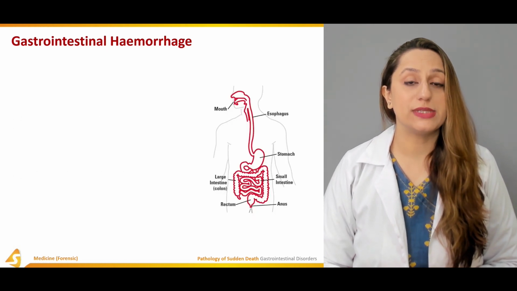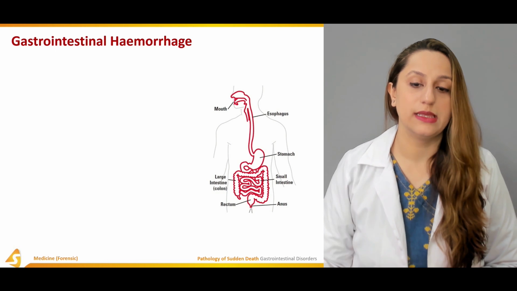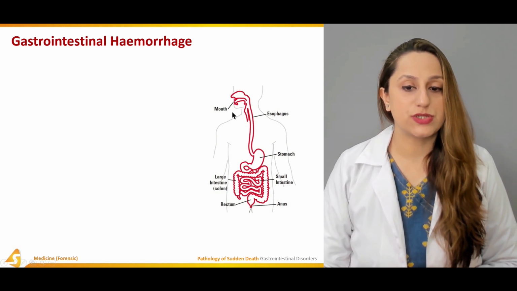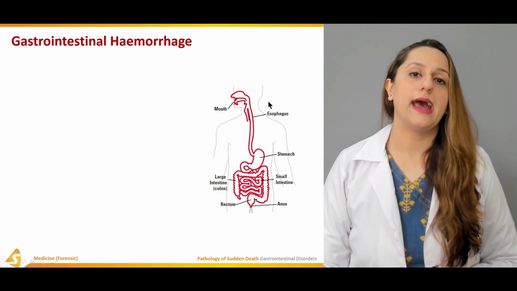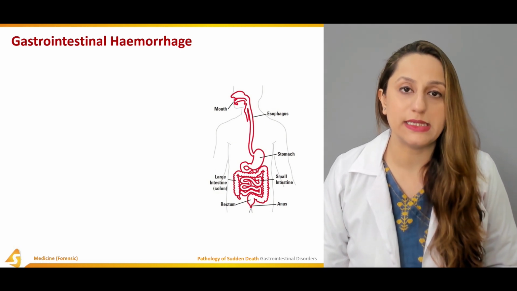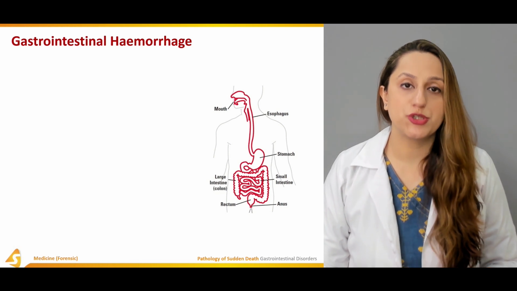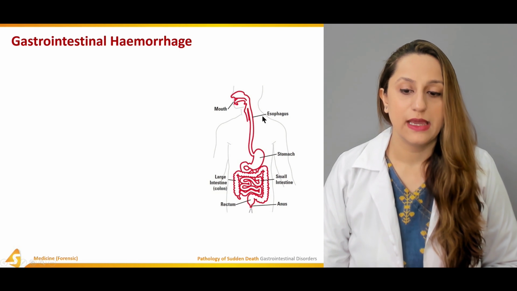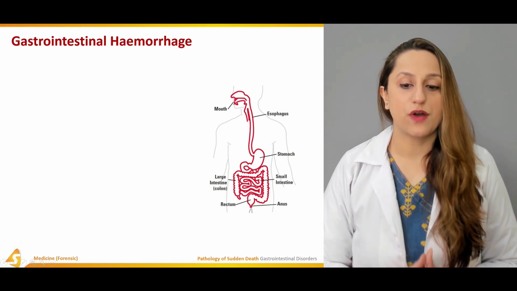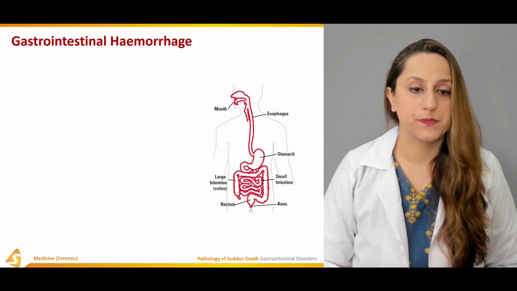Then we move on to the upper gastrointestinal hemorrhages as well. Mouth ulcerations are one of the causes. This is the whole GIT shown, and any abnormality in these structures, or carcinomas or trauma to these structures, can lead to GI bleeding. It can be from the esophagus to the anal opening.